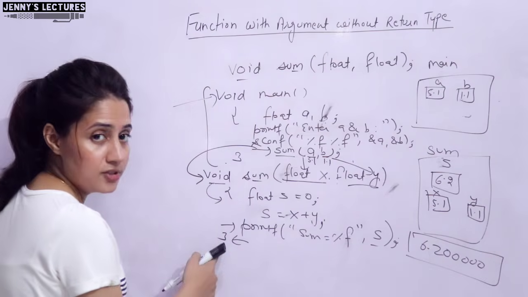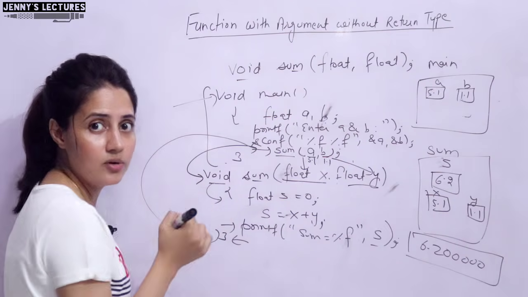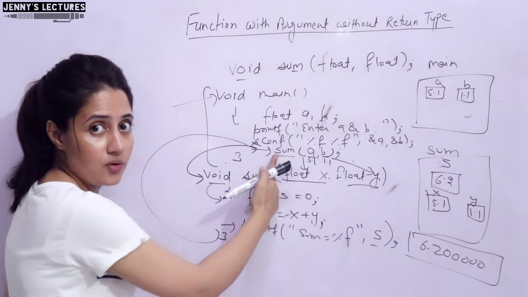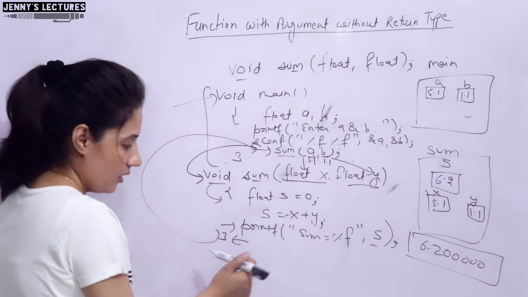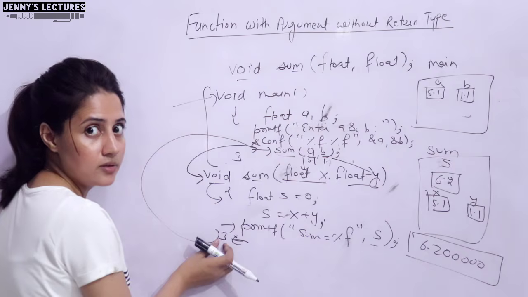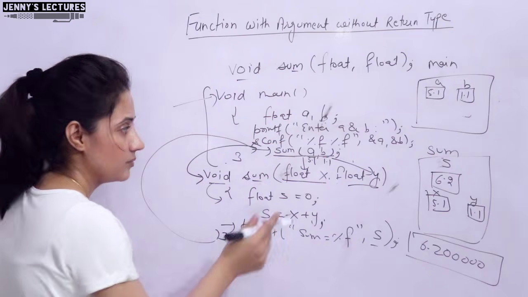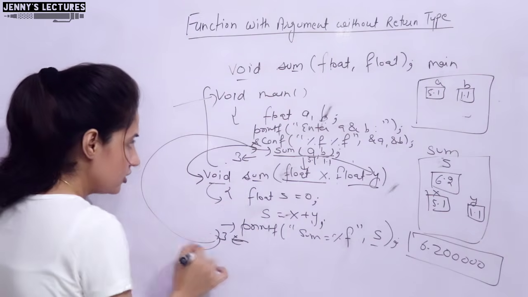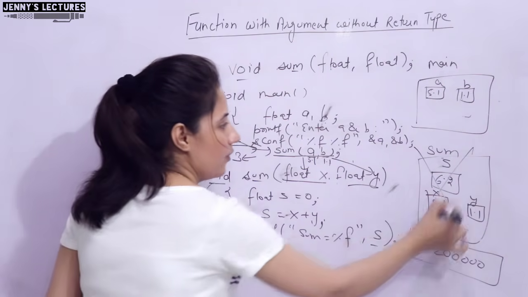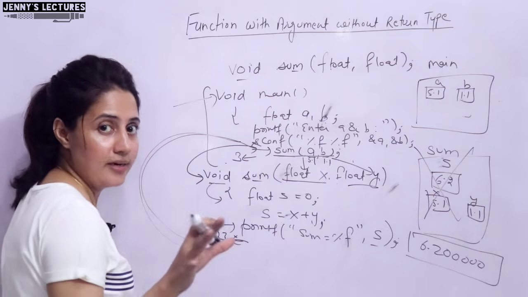Now control will reach the closing braces. Closing braces means back to where you have called this function. Here we have called this function. It's a void return: it's not returning anything, but this will act as a return statement. Done. Now the next statement is the closing braces of main, which means once control goes here, this will be vanished. This memory has been freed.